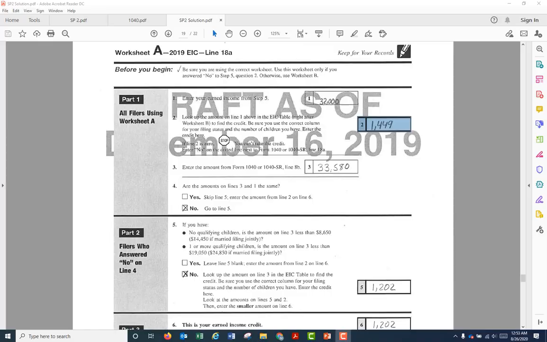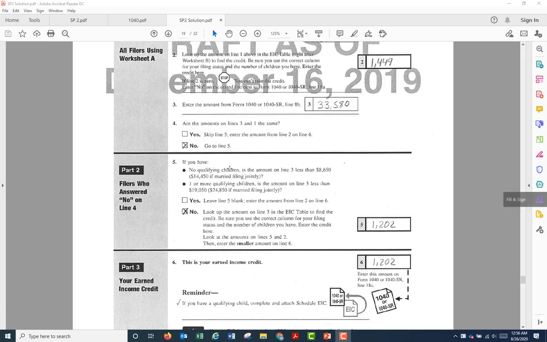Back on worksheet A, on line 2, the amount 1449, that's the amount from the EIC table that we just looked up. Go to line 3, enter the amount from Form 1040, line 8B. What is 8B? That's AGI. In line 1, we had put the earned income. Now in line 3, we put AGI, 33,580. In number 4, it says, are the amounts on lines 3 and 1 the same? It's not. So go to line 5. Line 5, the answer is no to both of these items.